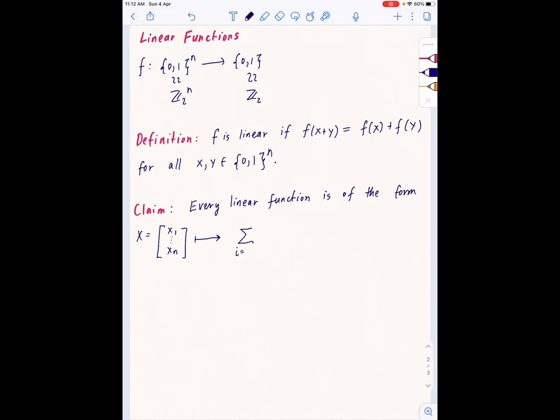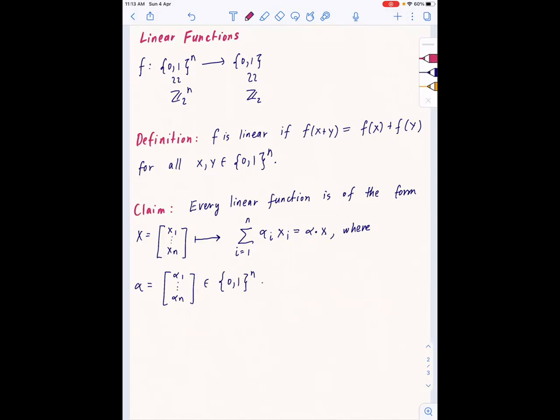that maps to summation i equals 1 to n of alpha_i x_i, where, okay, so this is basically alpha dot x, where alpha is equal to alpha_1 through alpha_n, and this is an element of {0,1}^n. So I'm saying there are only 2^n distinct linear functions, and each of them is given by dot product with some fixed vector in {0,1}^n. Okay.